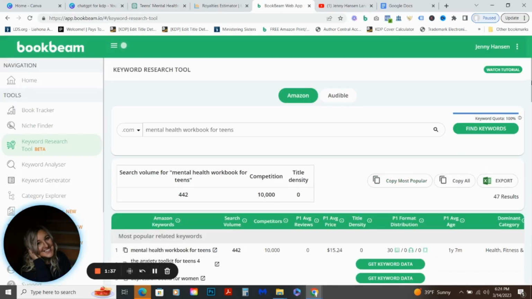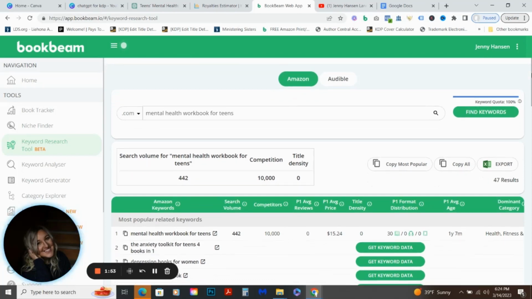Okay, so in Bookbeam, I have the $39 monthly subscription. I use this a lot, at least once a day, for sure. Anytime I'm working on my KDP account, I love Bookbeam for the usability, the friendly interface. I feel like it was made for someone like me. I like the visuals.